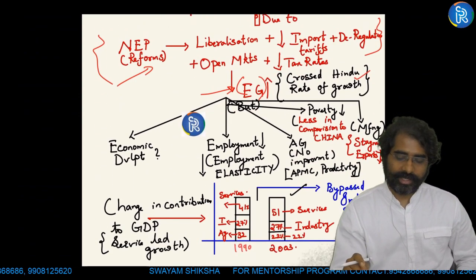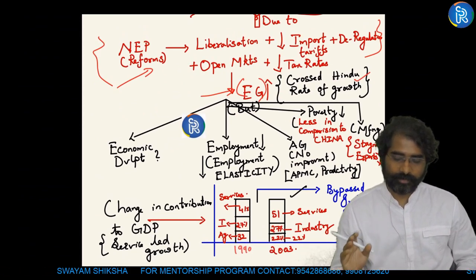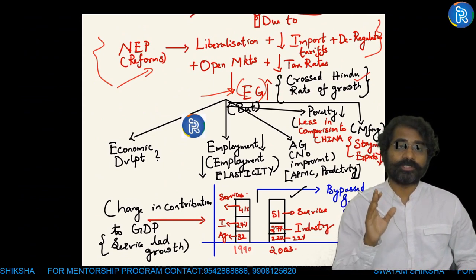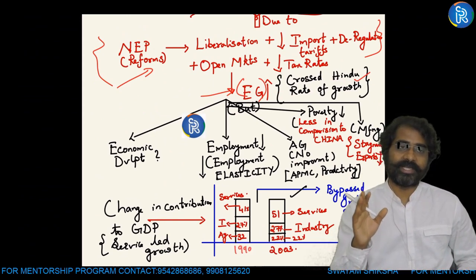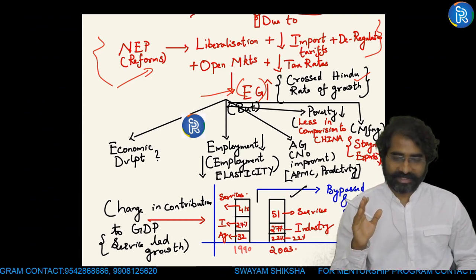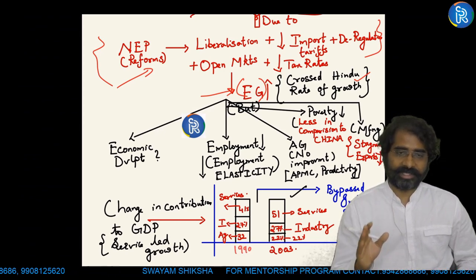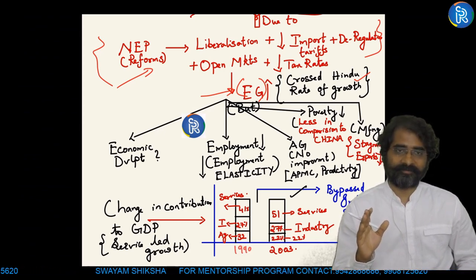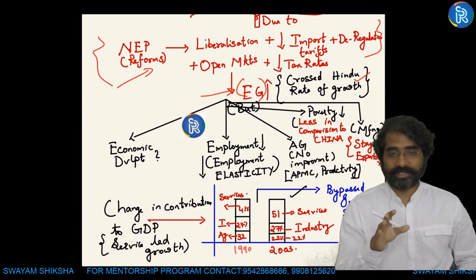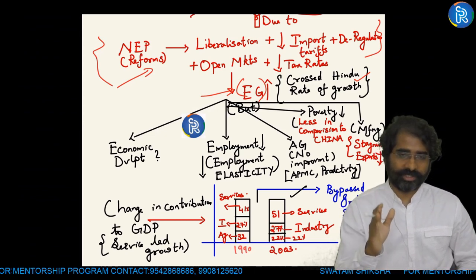So impact on the economy, if you look into it, manufacturing was stagnant. We did not focus much on manufacturing. Manufacturing remained stagnant, which is something which you all should be knowing. And manufacturing contribution to GDP was less. Even today, if you compare with China, India's contribution with respect to manufacturing is less. That is the reason there are campaigns like Make in India campaign, etc., which Modi ji is talking about.